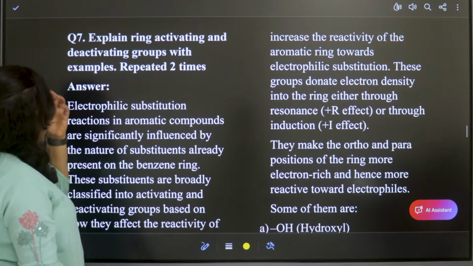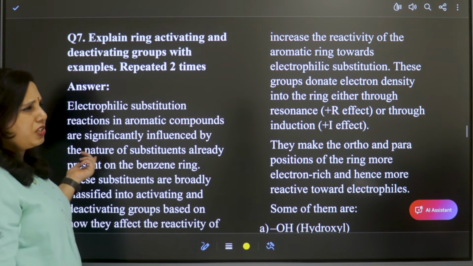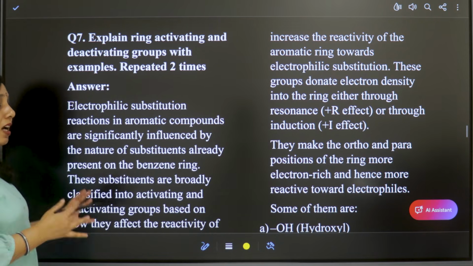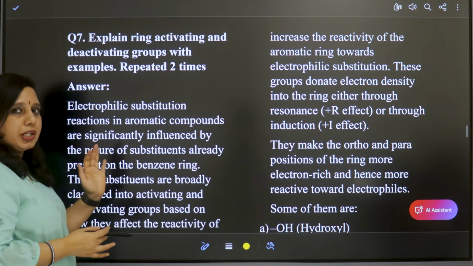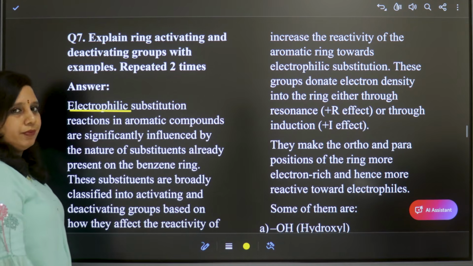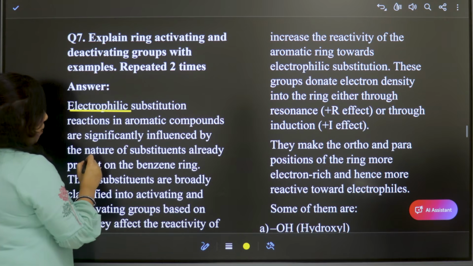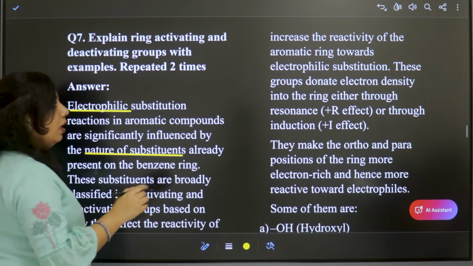Ring activating and deactivating groups of aromatic compounds. This question is also repeated 2 times. So let us see. Aromatic compounds, as we have discussed earlier, undergo substitution reactions, and that too electrophilic substitution. So electrophilic substitution is influenced by the nature of substituents already present on the benzene ring.